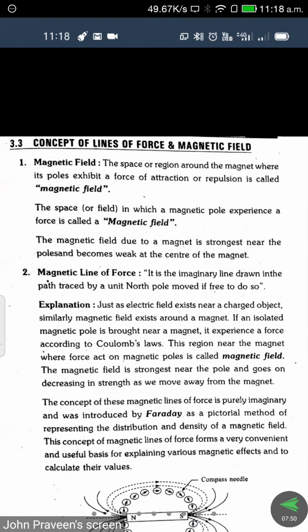Next, we think about what the magnetic lines of force are. It is the imaginary line drawn along the path traced by a unit north pole when it is free to move. That is what we call magnetic lines. These are imaginary lines. In the last class I already explained about magnetic force lines or field lines. We cannot see them, and we cannot experience them.